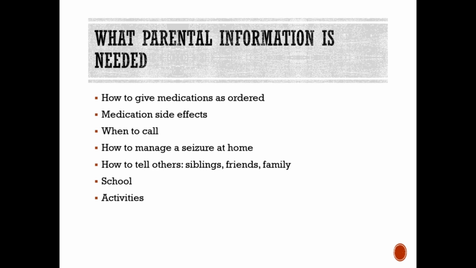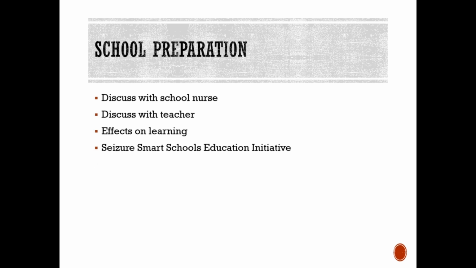And then talking with the school, making sure that the school knows that this child has a history of seizures, that they have rescue medications at the school, and then talking to them about activities that they may need to use more caution with and be involved with. Okay, so if there's a school nurse, discuss with the school nurse that the child has seizures, discuss with the teachers, and if we can, try to normalize that the child has seizures.